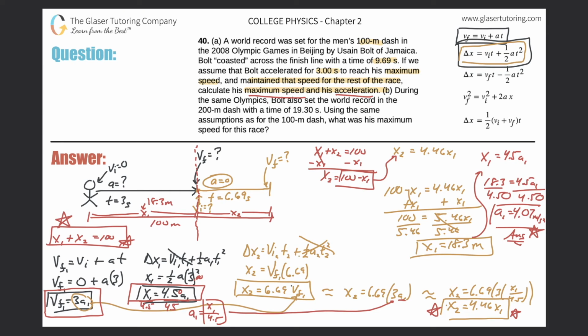This says that the final velocity of the first frame, which is essentially the maximum velocity he will obtain, will be 3 times greater than the acceleration of that first frame. So we just found the acceleration of the first frame. So the final velocity of that first frame is equal to 3 times the value we just found, 4.07. So let's calculate that. So 3 times 4.07.